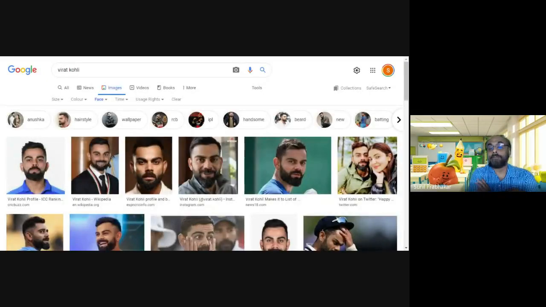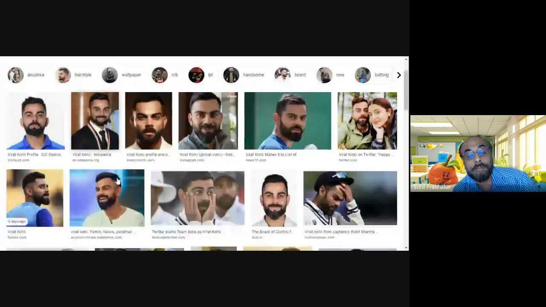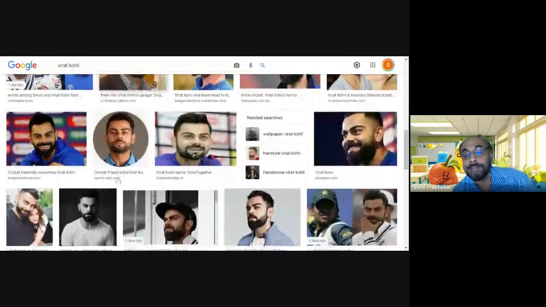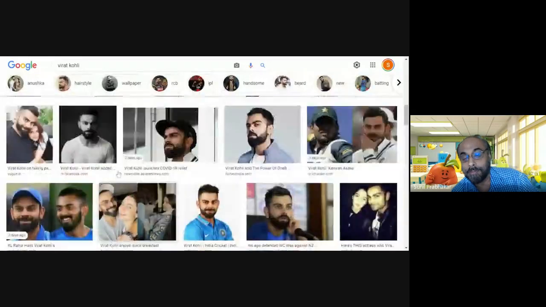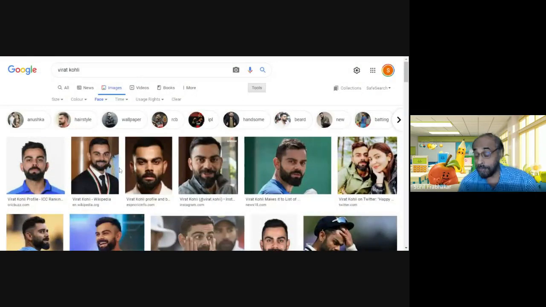So what is happening? You're getting the face photographs of Virat Kohli, only face photographs, sorted out. This is a very useful feature when finding misinformation, because nowadays deepfakes are very common.